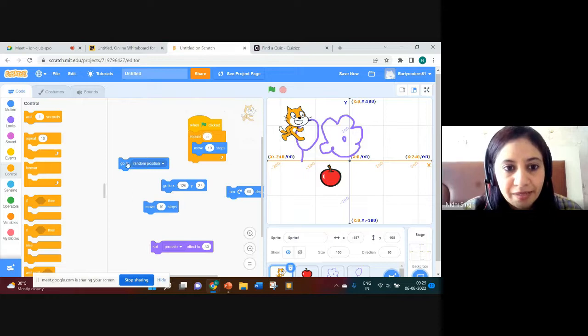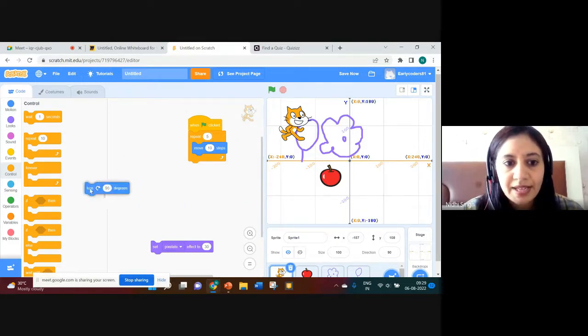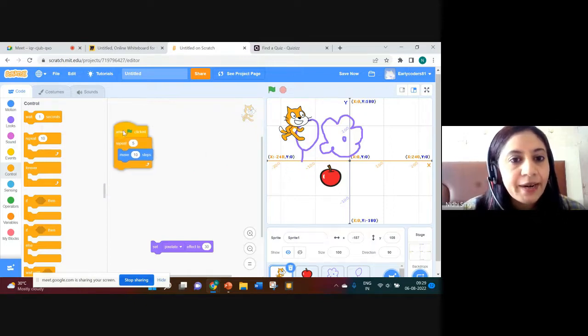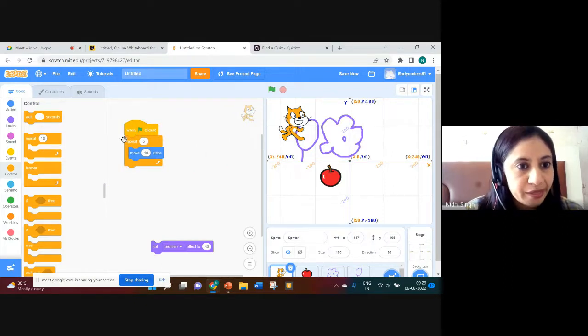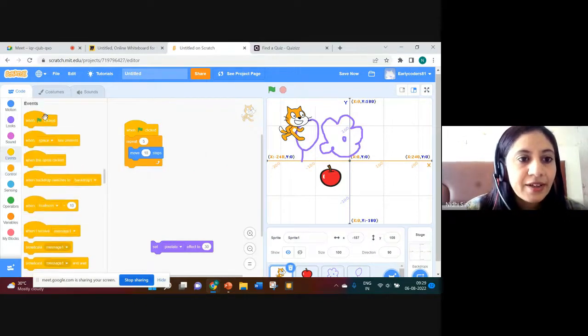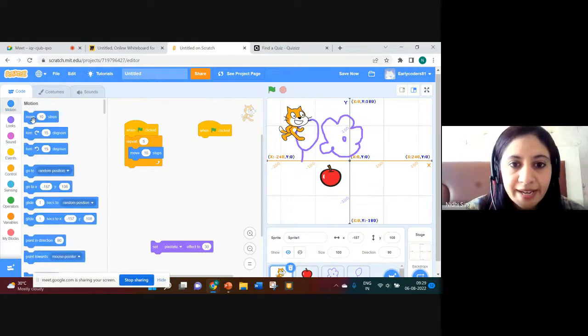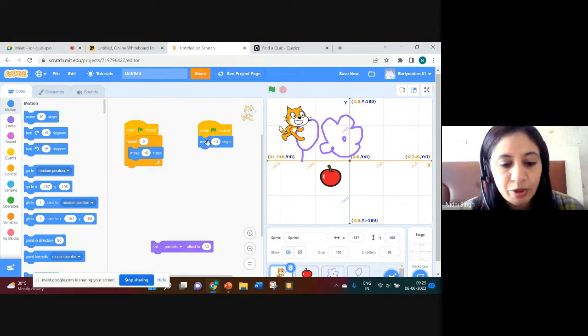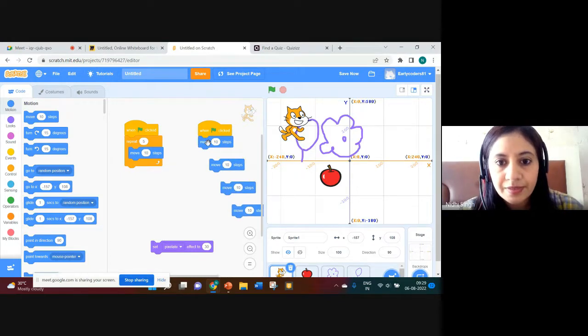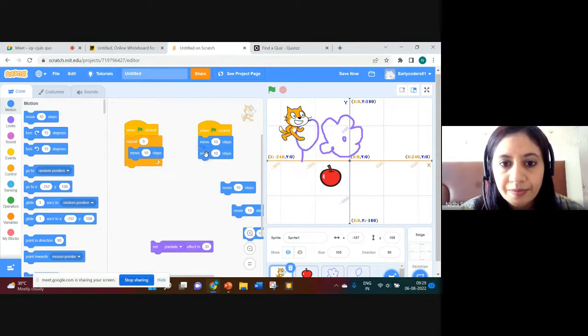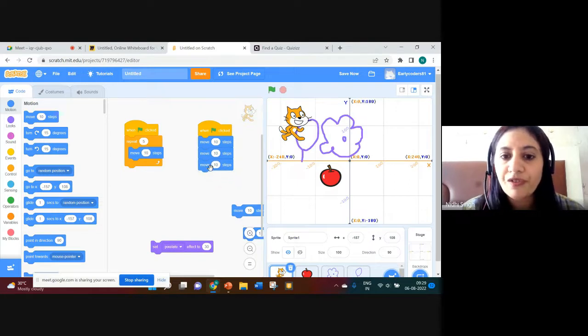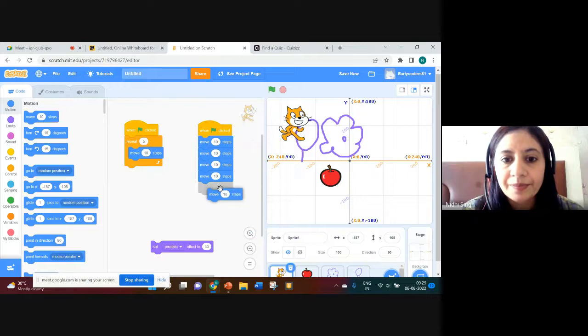This means when flag click, repeat 5, move 10 steps. And here, when flag clicked, move 10 steps, and one second, let me copy it. These two sets of blocks are the same thing.